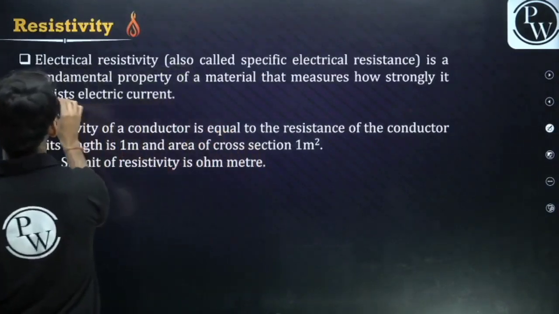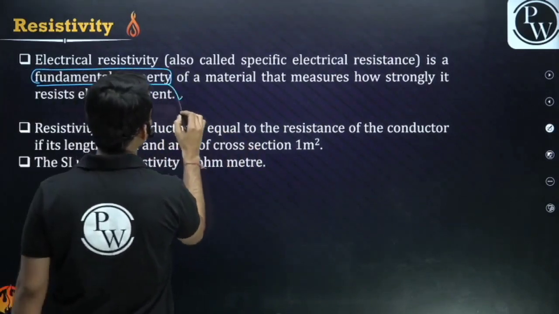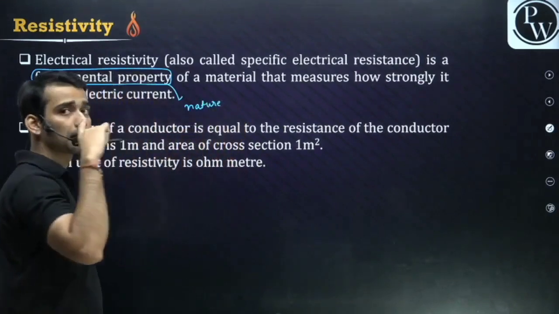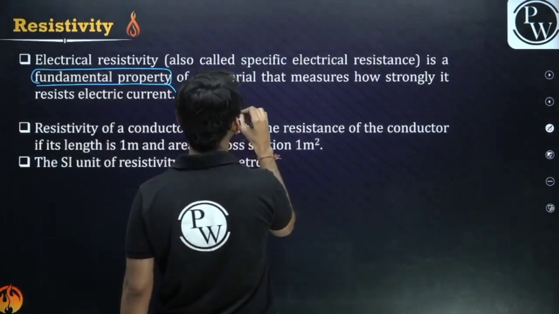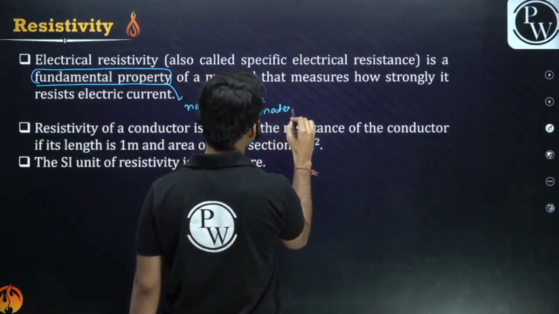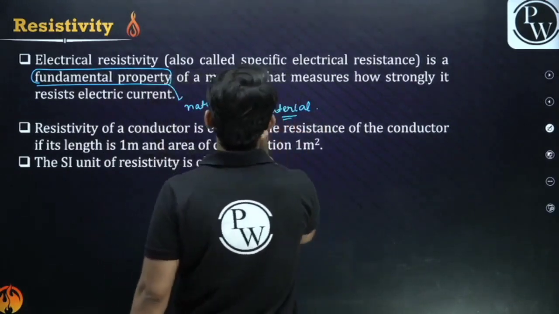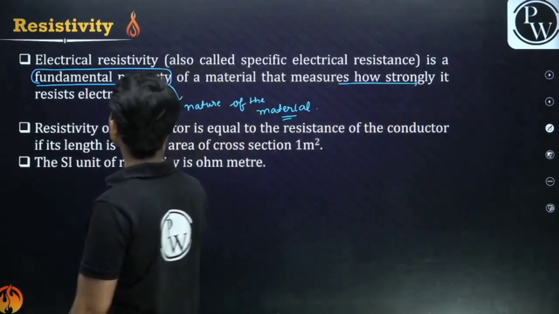Fine guys, now let's have a look at this resistivity. Basically guys, resistivity is a fundamental property. Why fundamental? Because it depends on the nature of the material, the fundamental nature, right? If I go to the atomic level, it depends on the nature of the material. It is not dependent on external parameters like length and area, right? It measures how strongly the material resists the current.